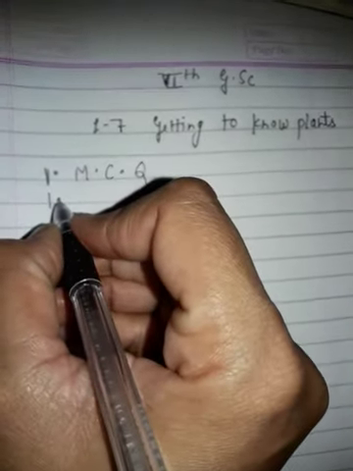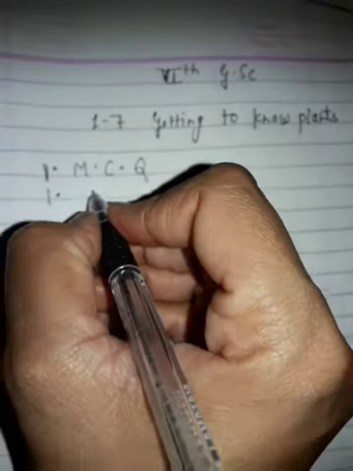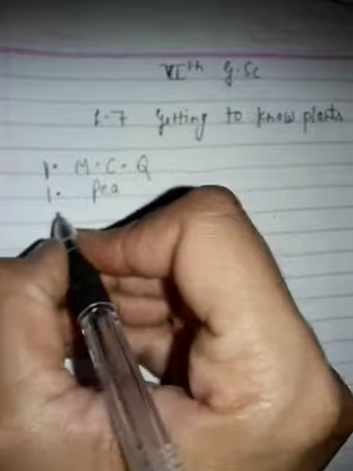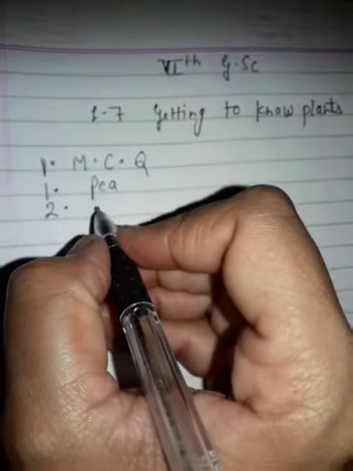First one, which of the following has a taproot? Answer is pea. Second, which of the following possesses fibrous root? Wheat.